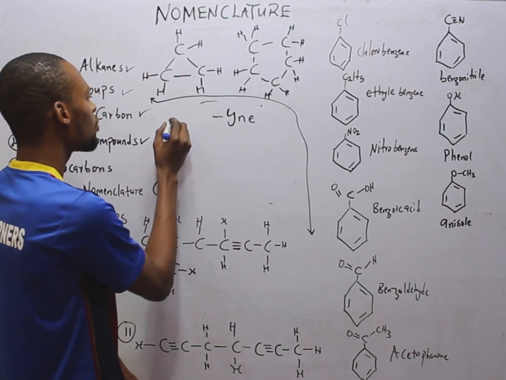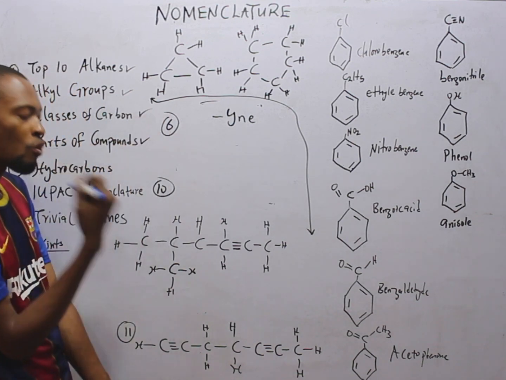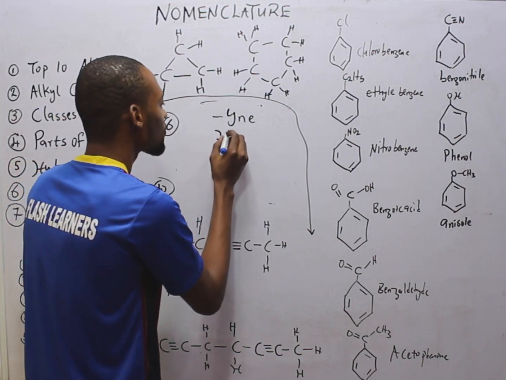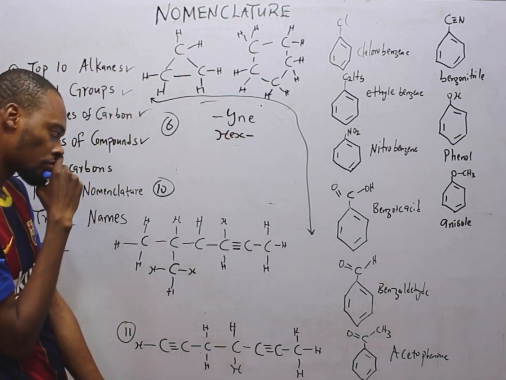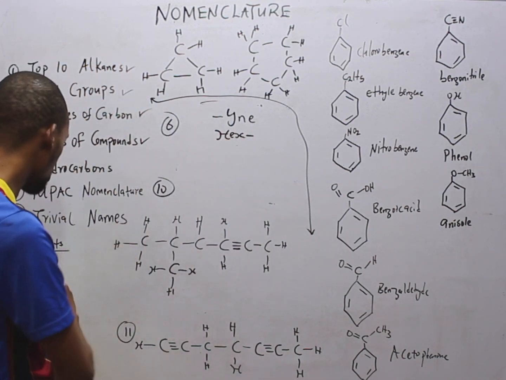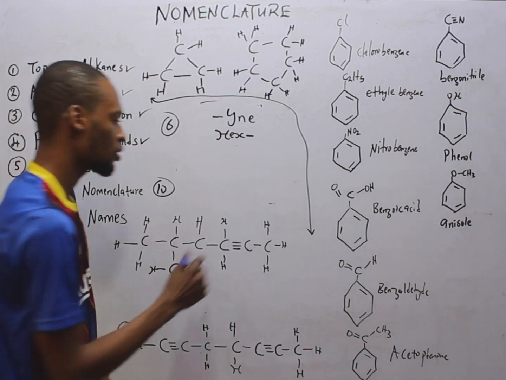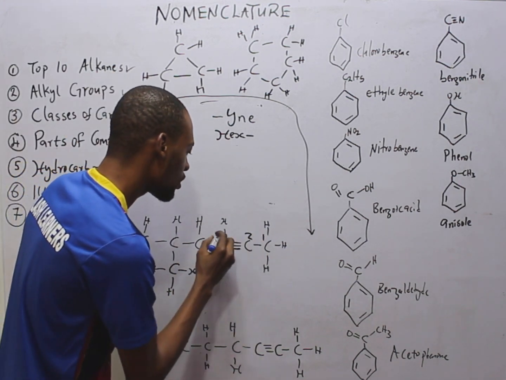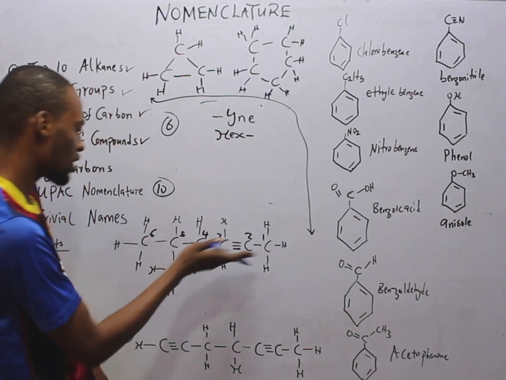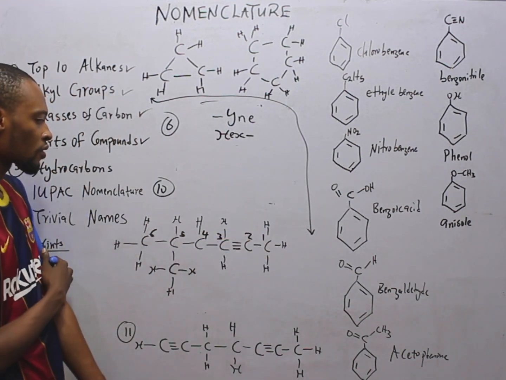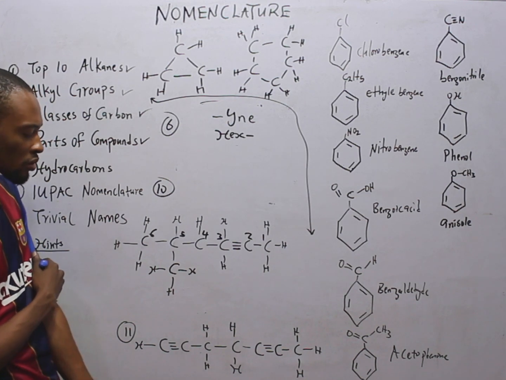Anyhow we look at it, we have 6 carbons. What does that mean? Hex. Prefix. Now, number the carbons to have 1, 2, 3, 4, 5, 6. I'm choosing this chain. We've numbered the carbon.